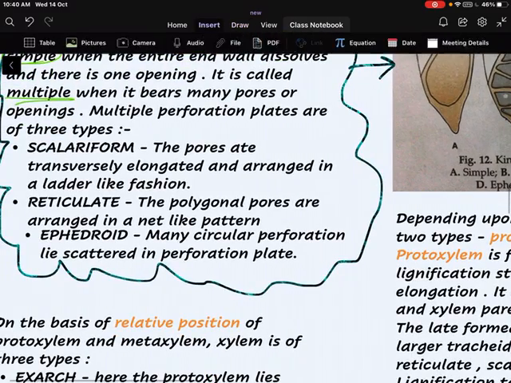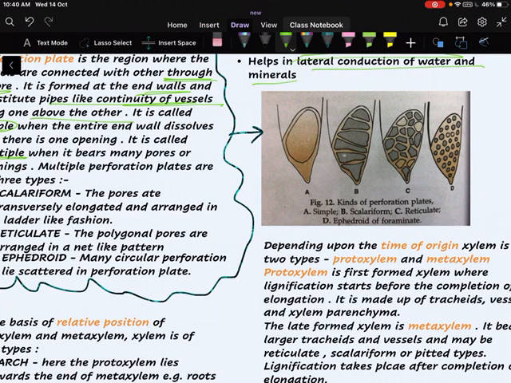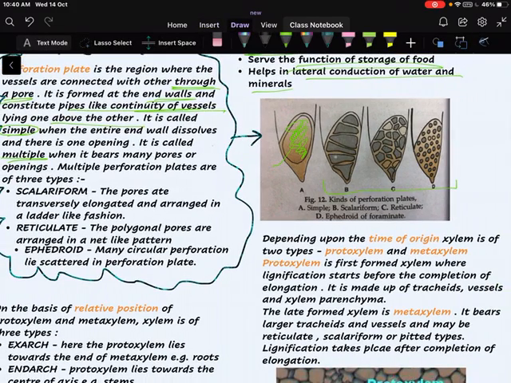Scalariform. We can see here this A diagram. This is simple. This part has only a single opening. And these 3 are multiple perforation plates. So first is scalariform, that is, the pores are transversely elongated and arranged in a ladder-like fashion. This one, ladder-like fashion, again, one above the other.